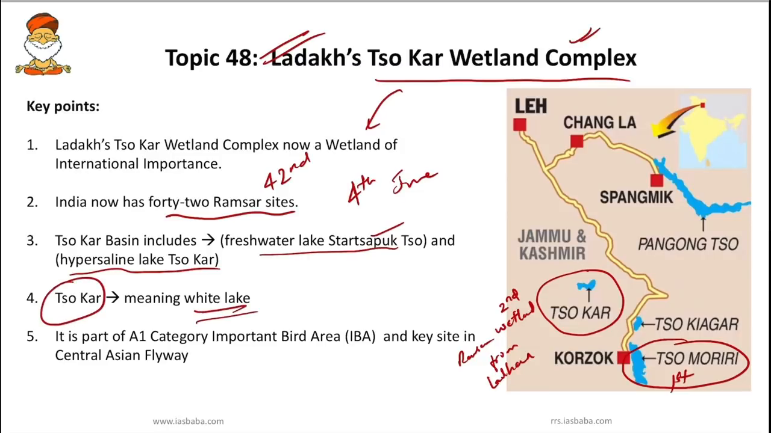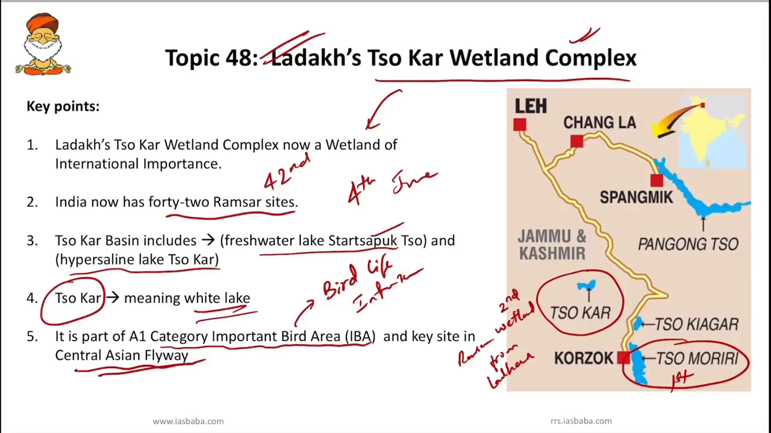It means white lake. This Sokar is also called the white lake because of the white salt which is found on the margins due to the evaporation of highly saline water. And this Sokar wetland complex is part of an A1 category important bird area. Important Bird Areas are designated by BirdLife International, right? And it is a key site in the Central Asian flyway.